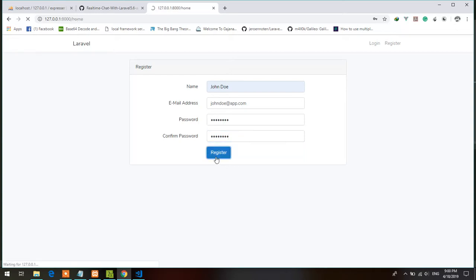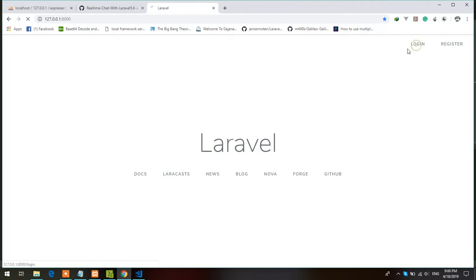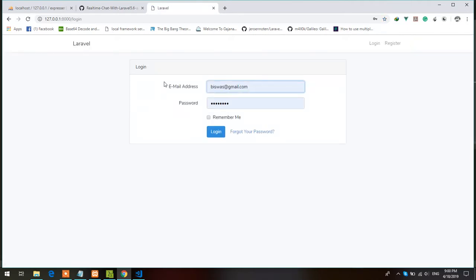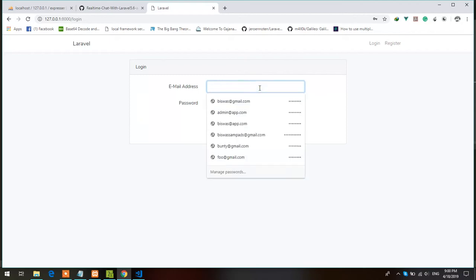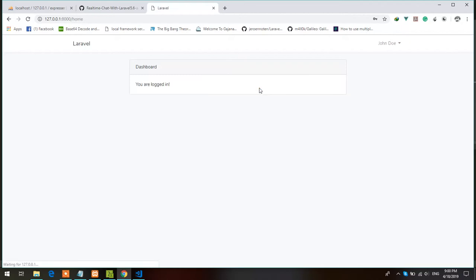Register. Yeah, we are logged in. Here is the logout button, and you can log in again with John Doe and password. Yeah, we are logged in, it works.